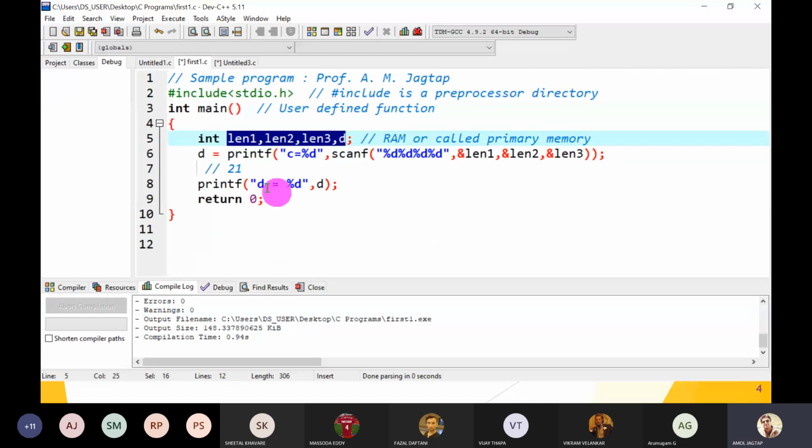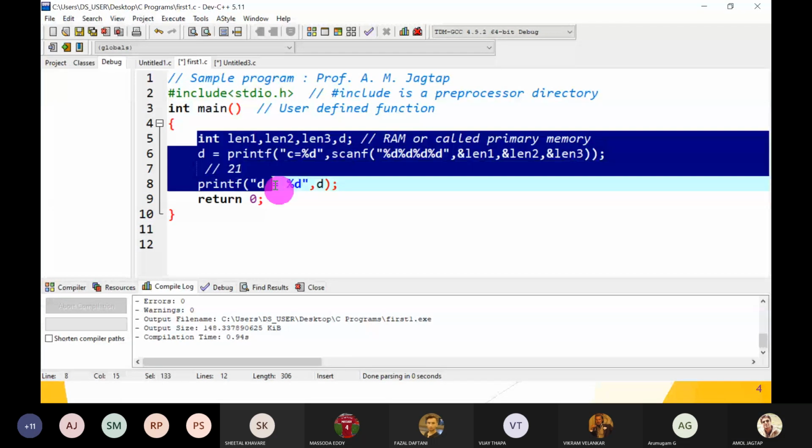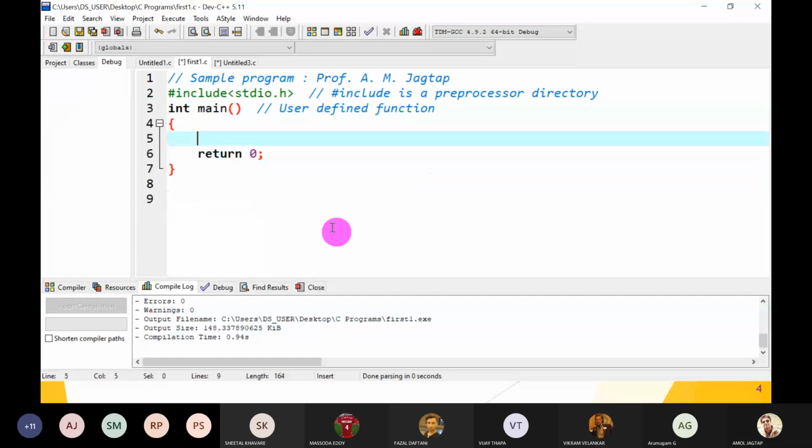Now, from the data type point of view, we have to take an example. Suppose float f is equal to 99.99.